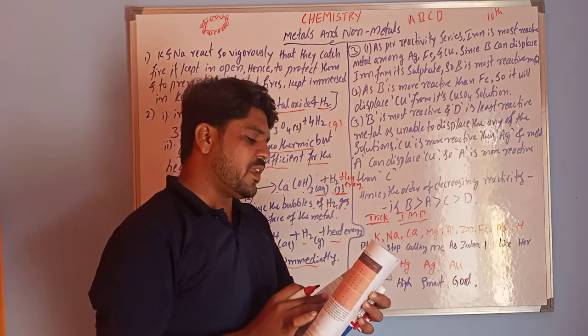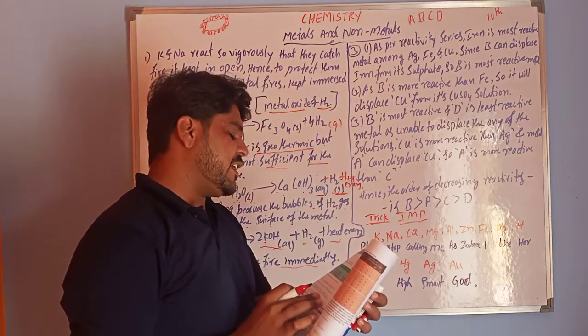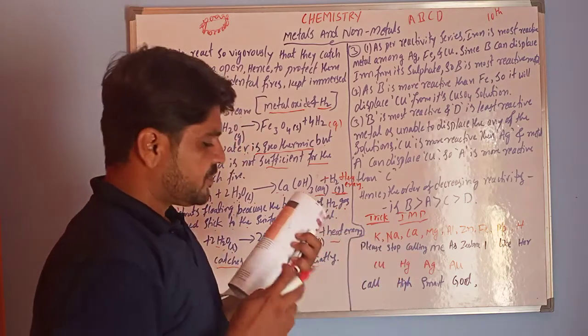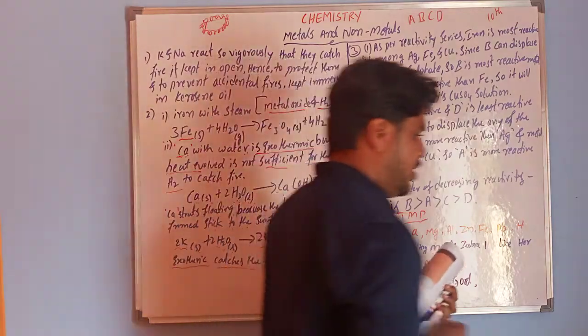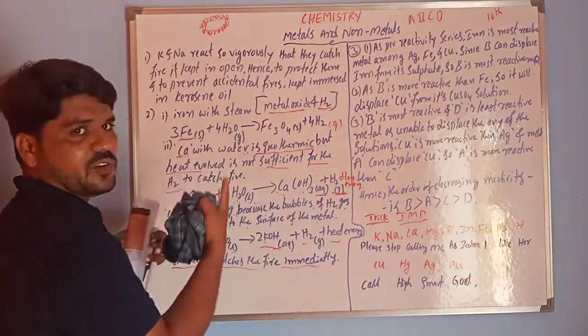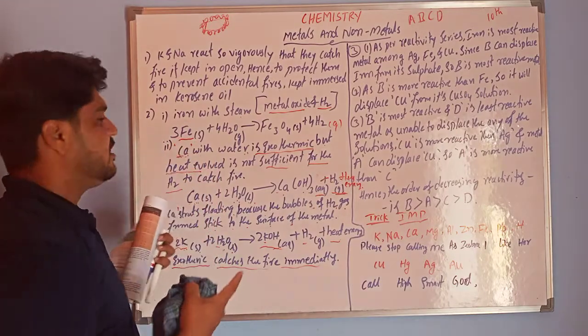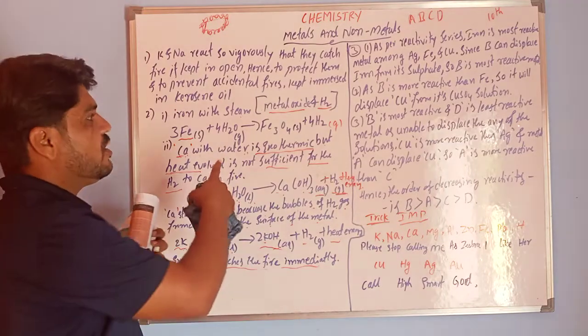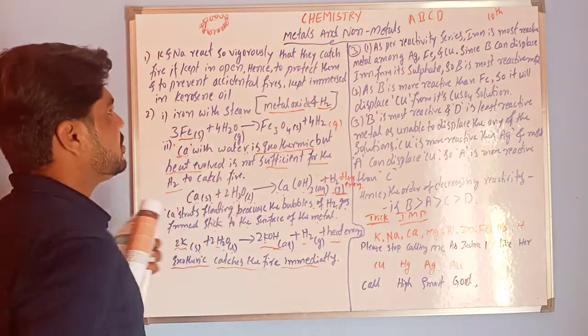The results obtained have been tabulated as follows. Here we have a tabulation, so I am going to write the tabulation. You have to write it in your notes. I will not give answers to all these questions; you have to see and write the answers.